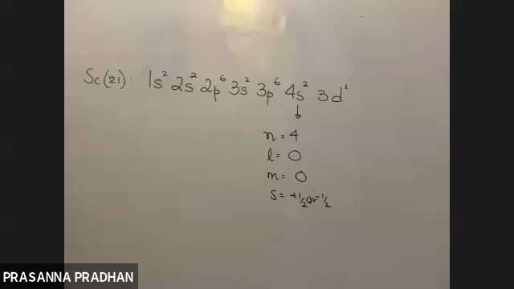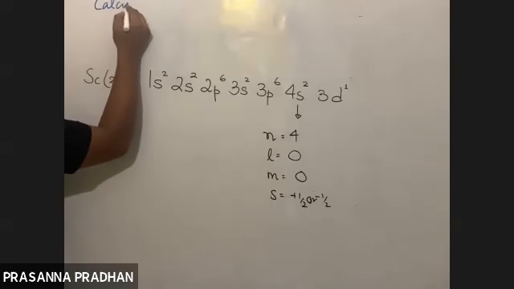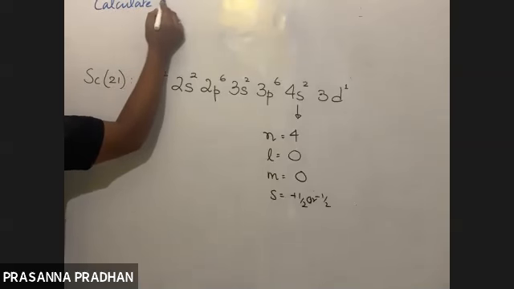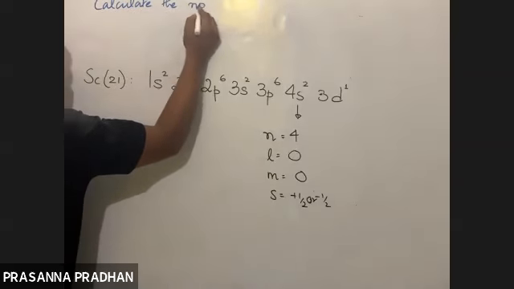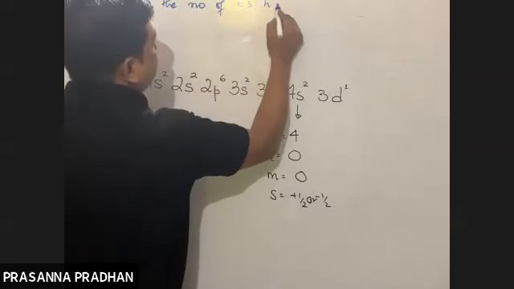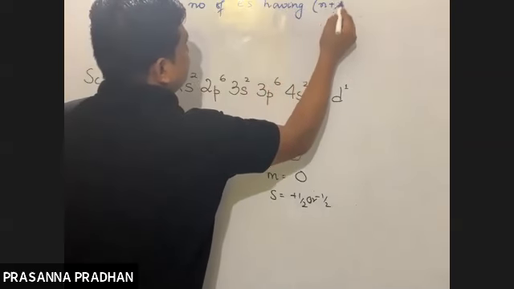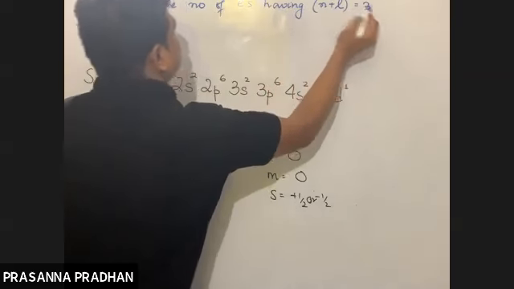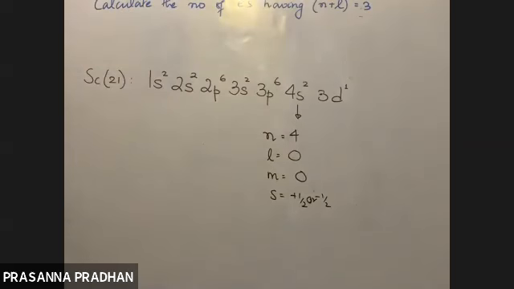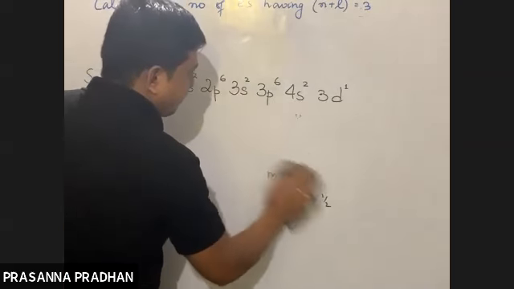Okay. So now if I give you: calculate the number of electrons having n plus l equal to 3, what will be your answer now? Calculate the number of electrons where the sum of n plus l equals 3.